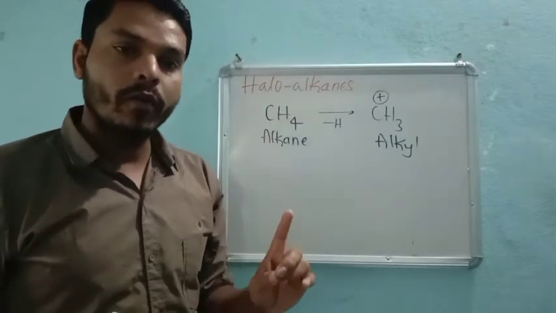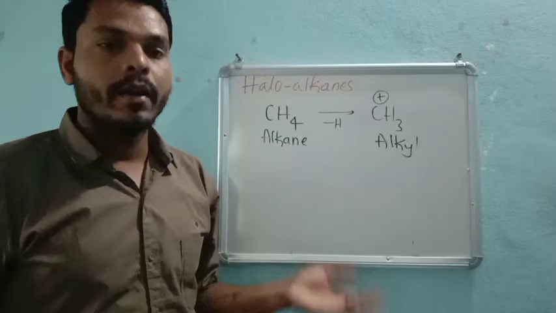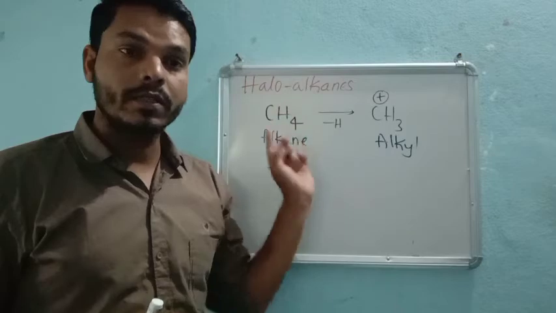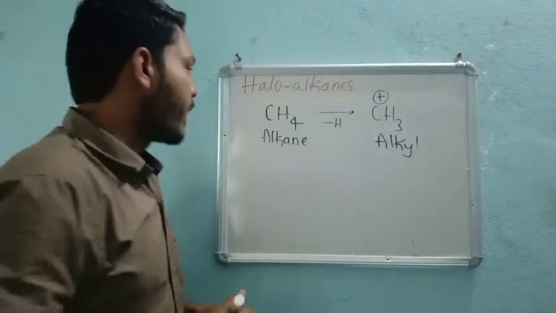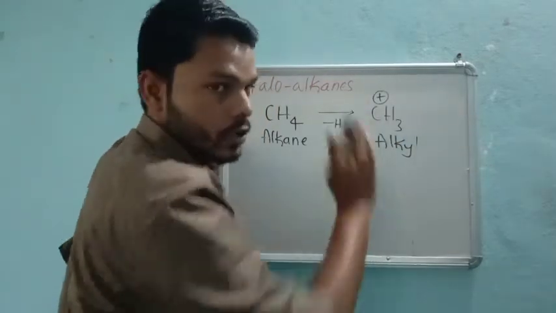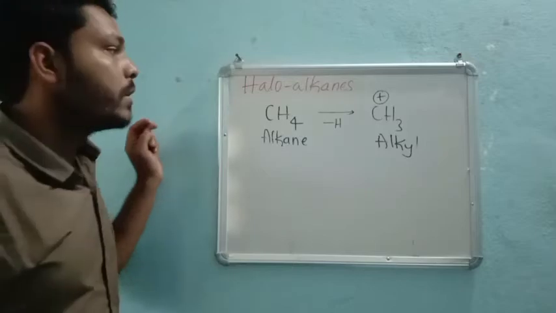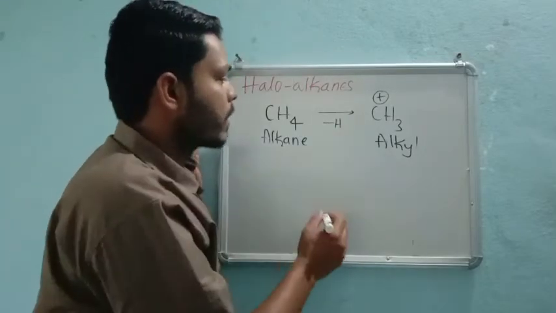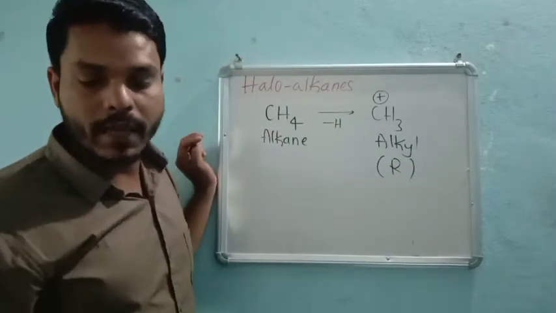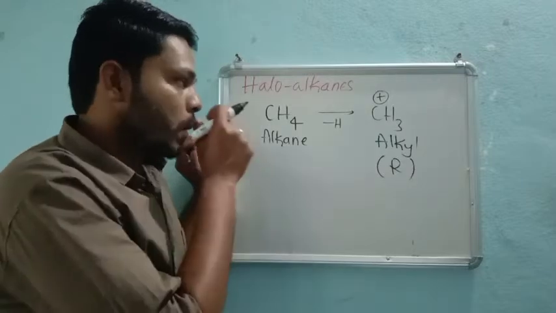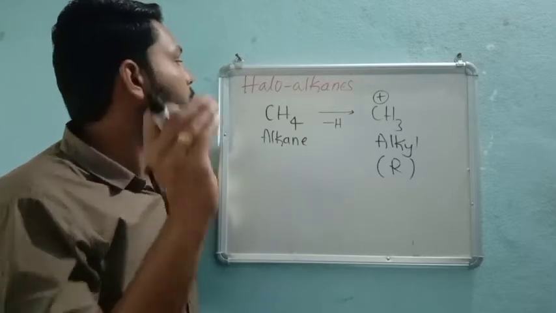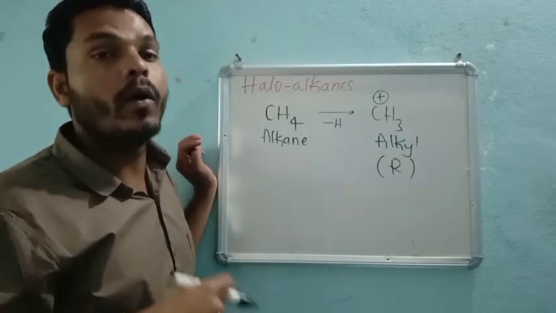After removing one hydrogen from any alkane you can take, it becomes an alkyl group. In the first year only I have given this, right? You just go through those notes. And now after removing one hydrogen, it became an alkyl group with a positive charge. Very simple. These alkyl groups are represented with the letter R, and halogens are represented with X. So when we mix this R, that means the alkyl group, with the halogen, then it becomes a haloalkane.